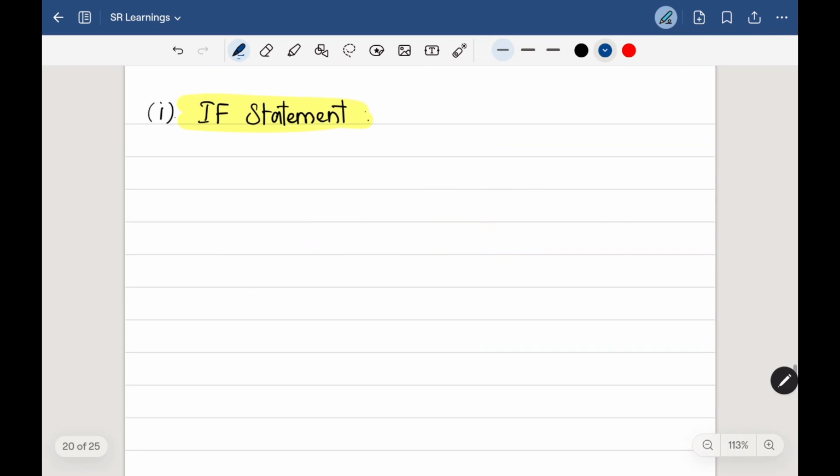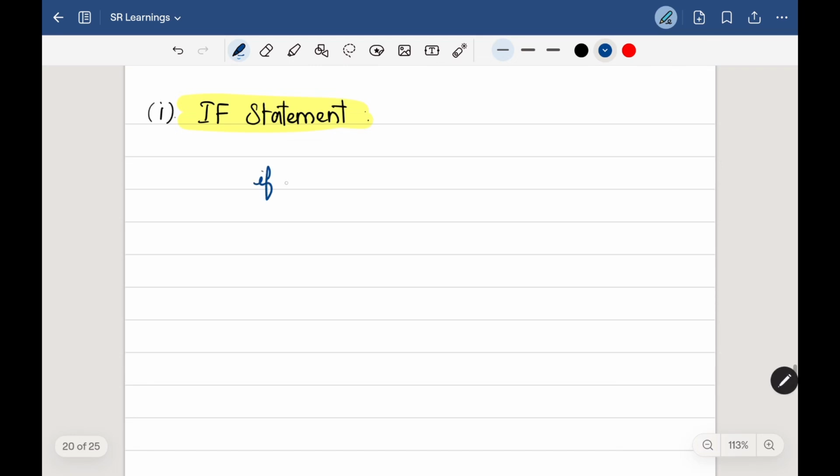So the first type of conditional statement is the simple if statement. The purpose of this if statement is it will execute a block of code if a specified condition is true. For example, I'm having one condition, let's say if the age is greater than 18 then they are eligible to vote. If that's the condition, only if that condition is true will it execute the flow. And let's see the syntax of the if statement.